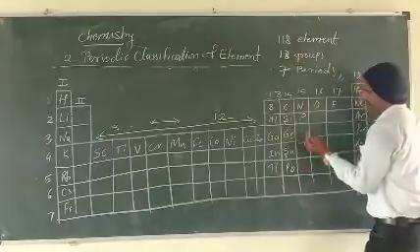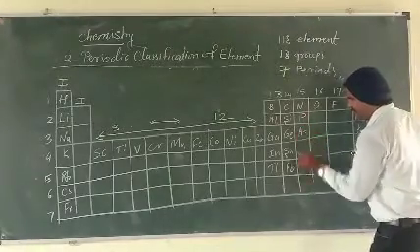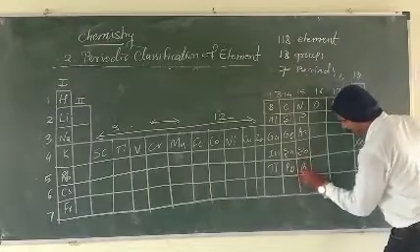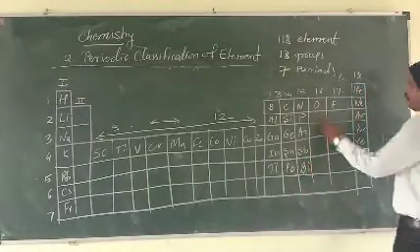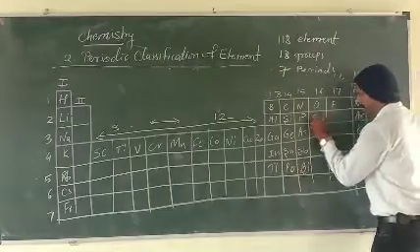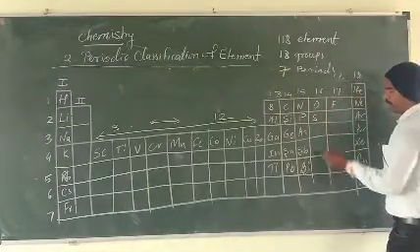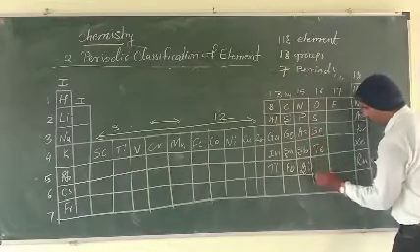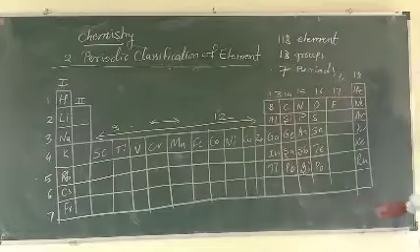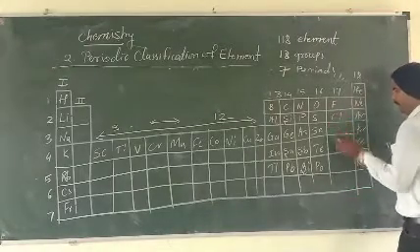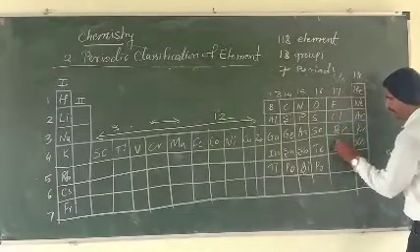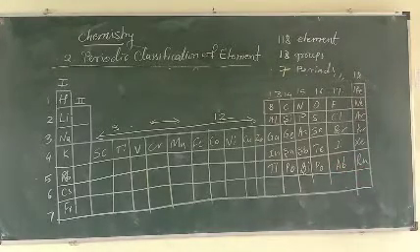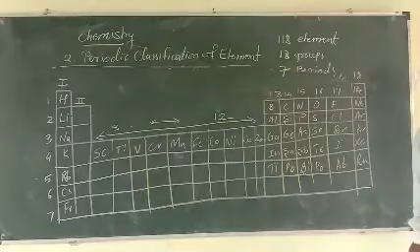Nitrogen, phosphorus, arsenic, antimony and bismuth. Oxygen, sulfur, selenium, tellurium, polonium, chlorine, bromine, iodine and actinium. These are some elements present in your periodic table.